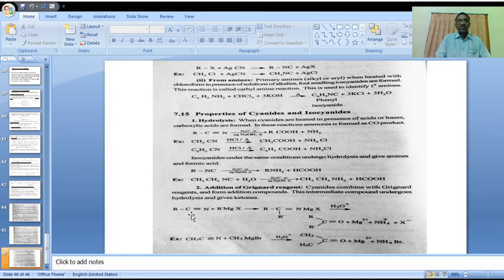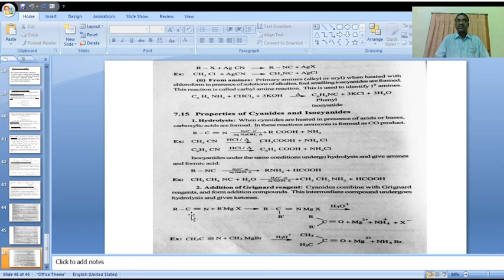In the same reduction reaction, an isonitrile, isocyanide, on reduction gives secondary amines. It is a different reaction. For example, RNC in the presence of a reducing agent like nickel is converted to RNHCH3, which is called a secondary amine.